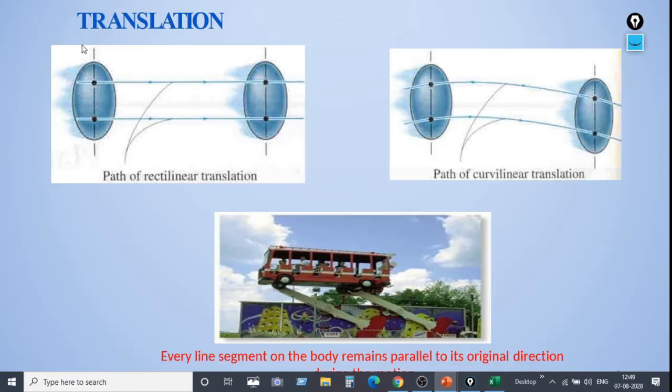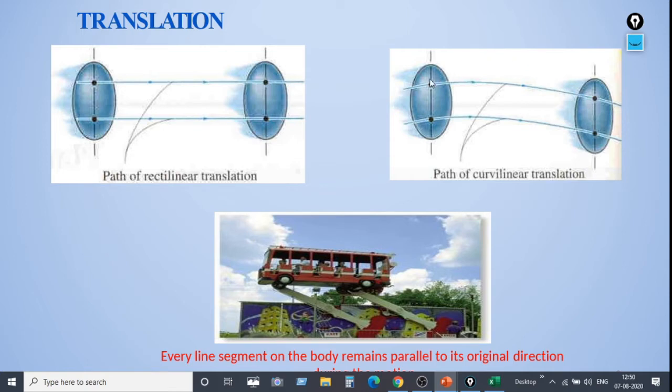So translation motion can be described in this figure. See, if you have observed, there is a body here and there is a body here. So here it is moving from this point to this point, let us say. So the path of rectilinear translation is, if you have observed, a straight line without any curve between the earlier position of the body and the final position of the body. This path is an example of rectilinear translation. That means no curve nor any bending of the motion. So it is moving in a straight line, and then it is called rectilinear translation.